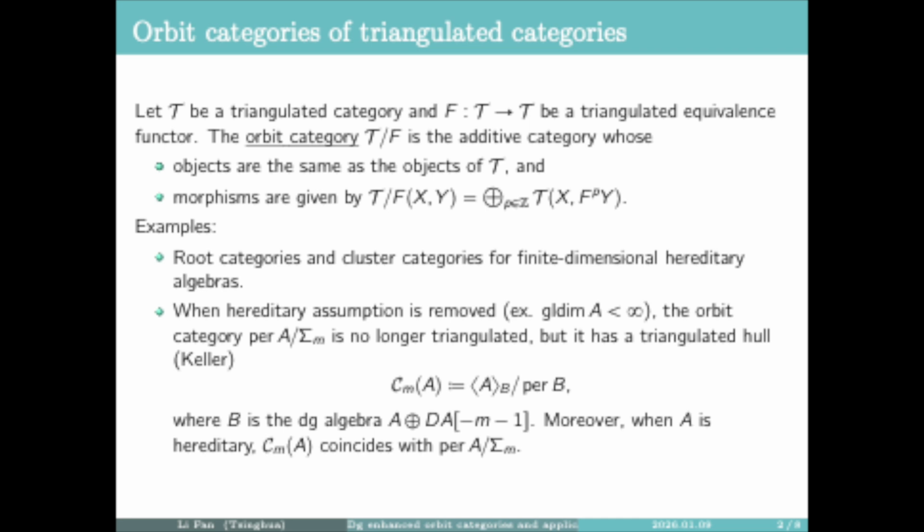The triangulated hull is given by something like the singularity category of B, where B is the DG algebra A direct sum with the dual of A shifted by some degree. And moreover, when A is hereditary, this triangulated hull coincides with the orbit category. So we want to give a canonical way to construct the triangulated orbit category.